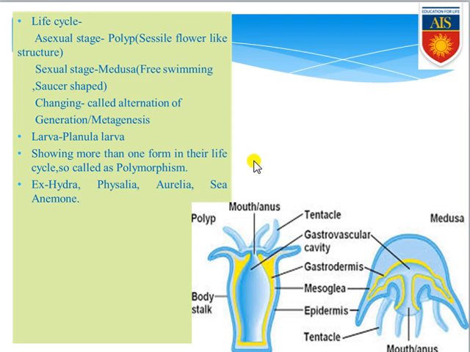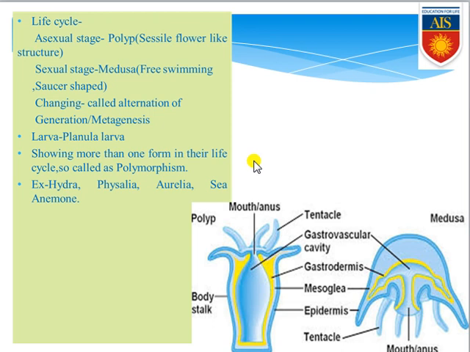Coming to the next general feature, that is the life cycle. Keep it in your mind, they have an asexual stage as well as a sexual stage throughout their entire life. The asexual stage is exclusively called the polyp. In this specific stage the organism is attached to the substratum, so they are commonly known as the polyp stage, a sessile flower-like structure. Another stage is the sexual stage, that is the medusa stage. This commonly looks like an umbrella-shaped structure, and this umbrella is floating in the water.